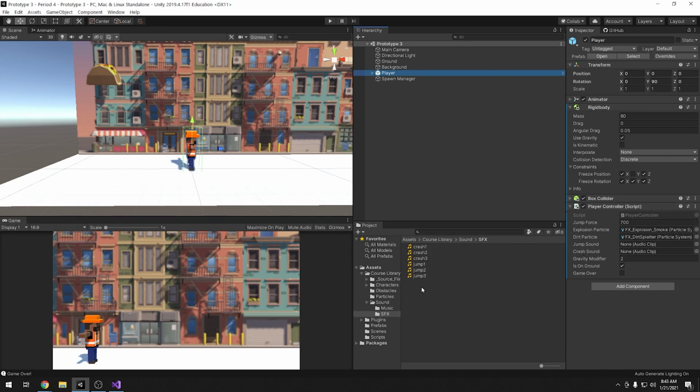What I'm going to do is pick the jump sound that I liked the most and click it and drag it onto the jump sound variable. And then I'm going to do the same thing for the crash. I didn't really like any of the crashes, but I'll go with crash 2. Why not? So now I have my variables created for my player controller to hold the jump sound. I picked jump 3 and the crash sound, crash 2. That was pretty easy.